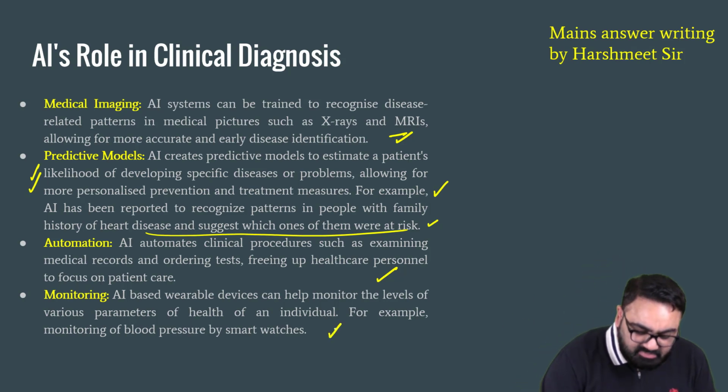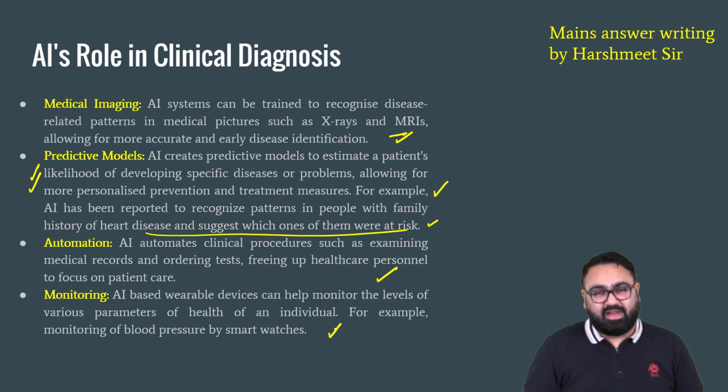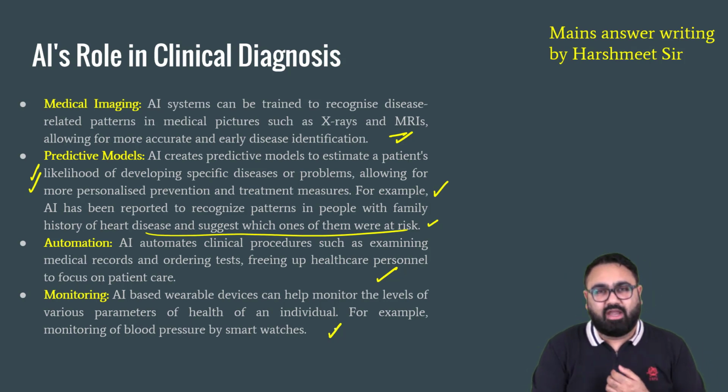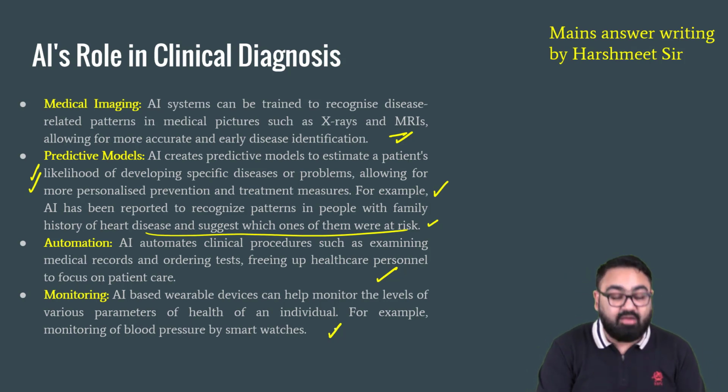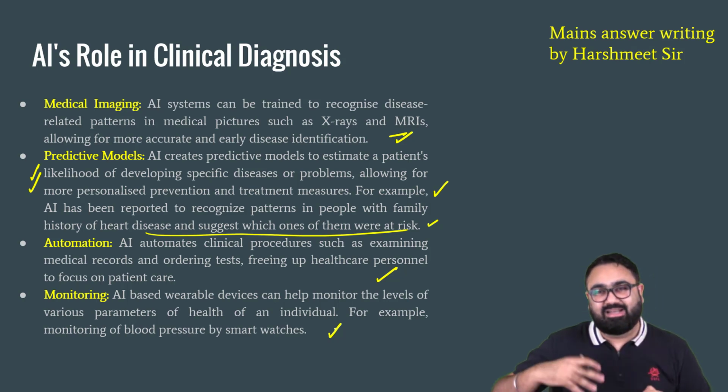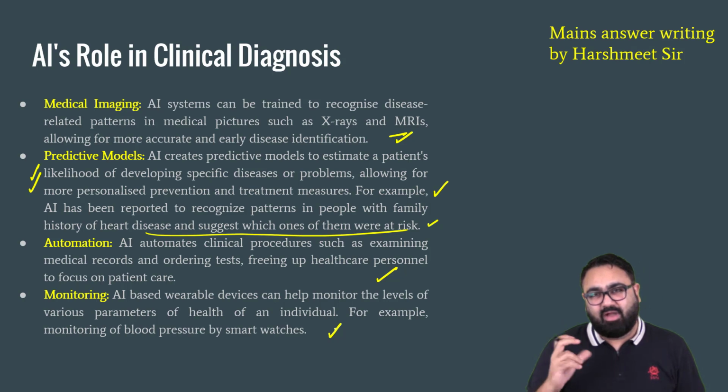And also, there are individual devices that have become extremely smart now. For example, Apple Watch has a feature now that if you are, let's say, unfortunately involved in a car crash and an accident, it will automatically send a call or a message to someone who you have listed as an emergency contact. If your heart rate is rising too much, it will give you an indication something is wrong. So these are the kind of things where AI can play a role in clinical diagnosis.